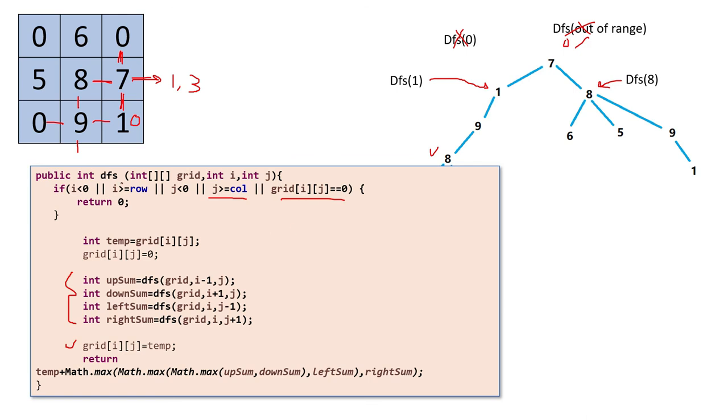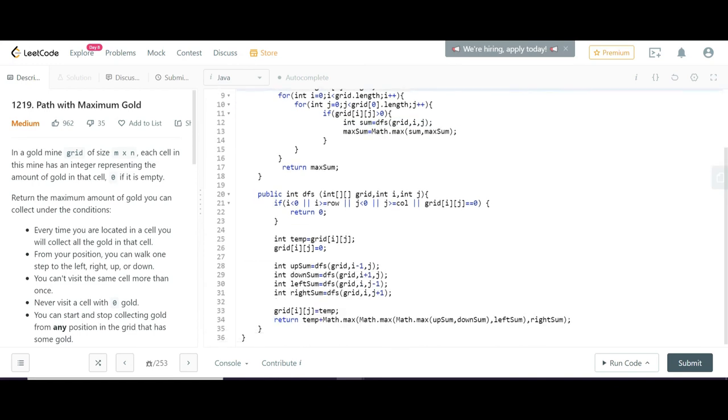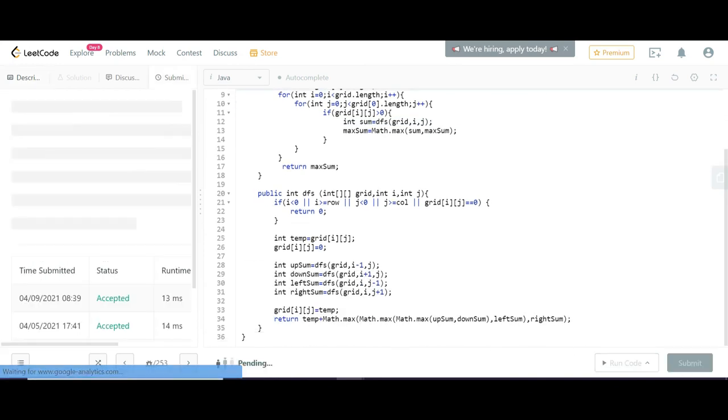So from which function will I call DFS? So this will be this function. If you look here, this function I am calling, like I am iterating over the grid, and if the grid value is greater than 0, at that time I am calling the DFS function, and the DFS function will return one sum. If that sum is greater than the previously stored max sum, then I will update it, and at the end when I completely visit the grid, I will get my result. So this is all about the program. Now if you submit this solution, it will work. It is working.